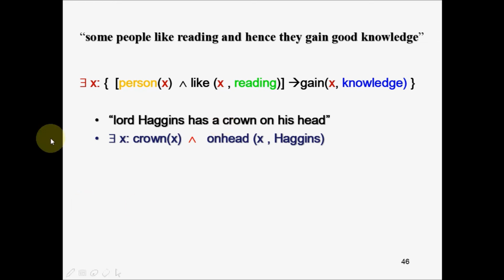So this is an existential quantifier. So I say there exists some X such that X is a crown. That means there exists some set of crowns and X is that particular crown, and that crown X is on the head of Higgins.